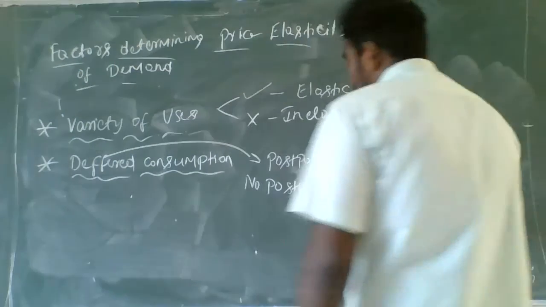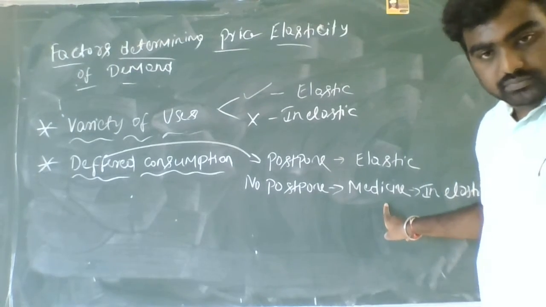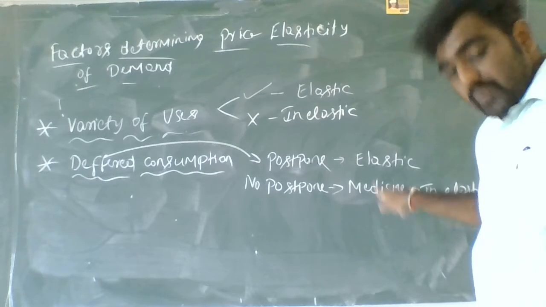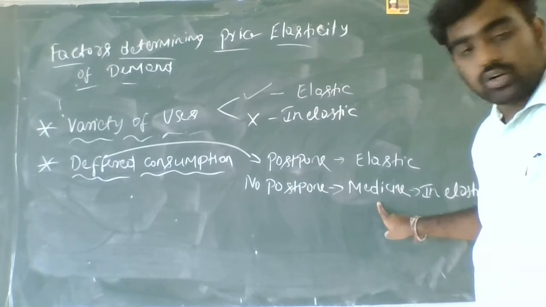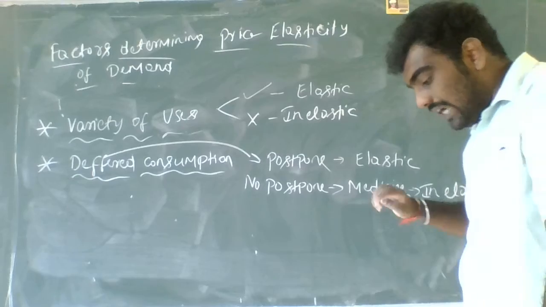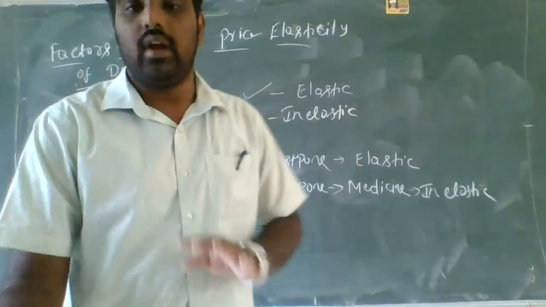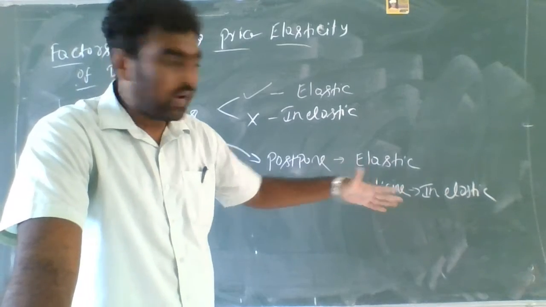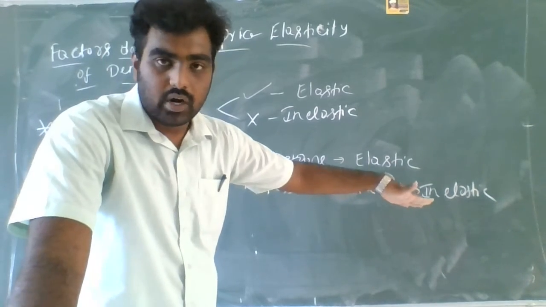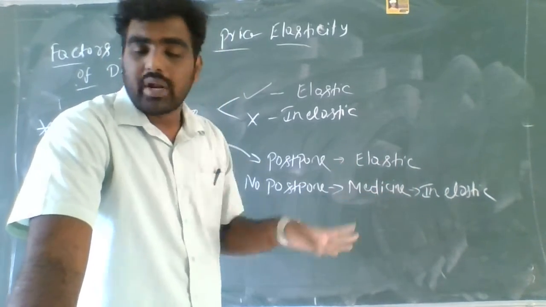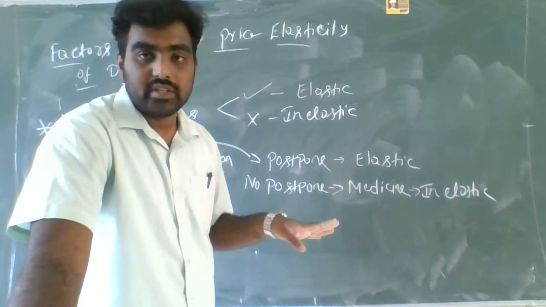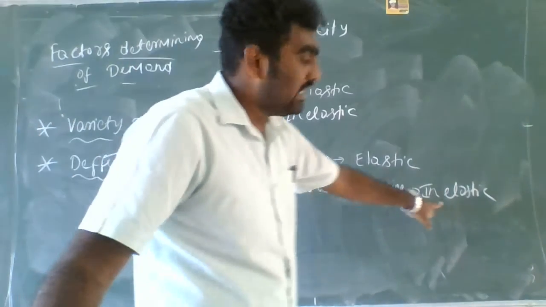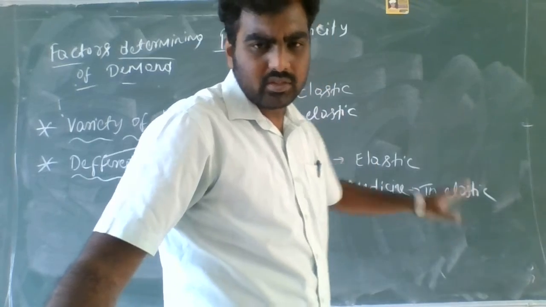These type of goods cannot be postponed. It is required when it is required. Whenever you need medicine, you have to take it. So the quantity demanded by the consumers will not change. They will not postpone their consumption. The quantity demanded will be the same. When the price changes, there is no response for these type of goods, so it is inelastic. So guys, clear?